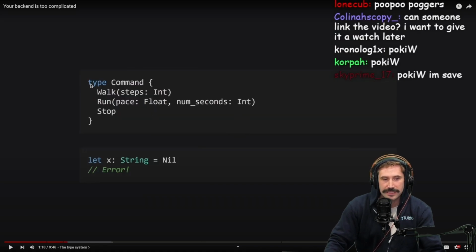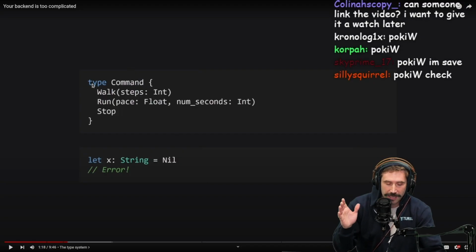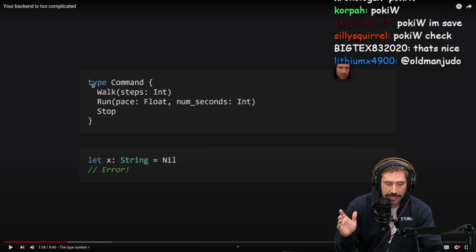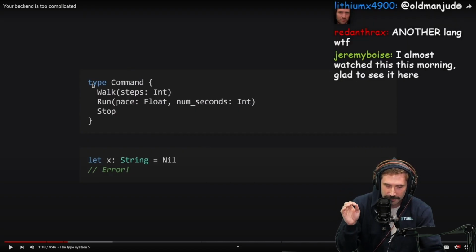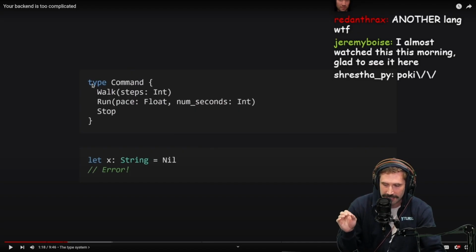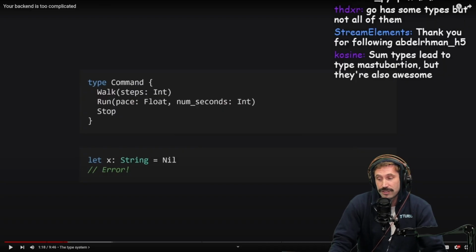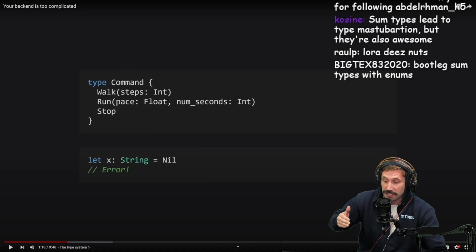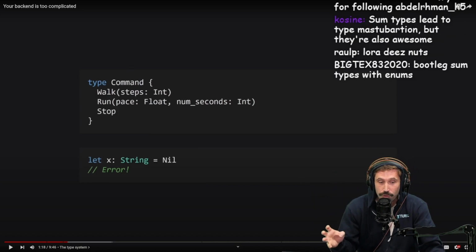I do like sum types. I really do go back and forth on this, because every problem that I've ever solved, I feel like sum types is the solution, and I wish Go had sum types. And then sometimes I'm thinking maybe I've created a problem that's more complicated than it's needed, and there might be a simpler way to think about it. And sometimes I do actually find a simpler way that didn't need sum types. But I do love them. Yeah, sum types are pinnacle type masturbation, but they're also so useful sometimes.